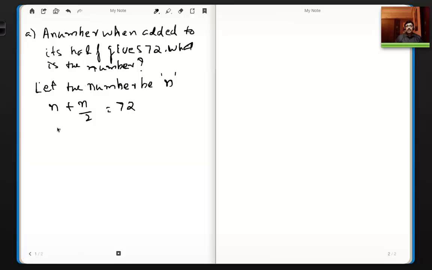LCM is 2, so 2n plus n by 2 is equal to 72. I multiply 2 on both sides, so the denominator gets cancelled, and it means 3n is equal to 144, and n is equal to 64.